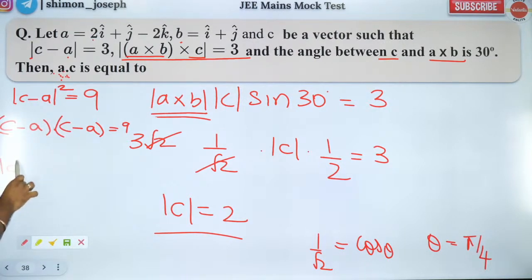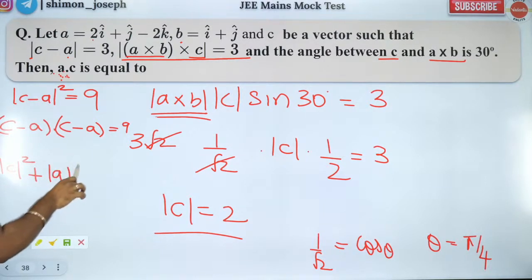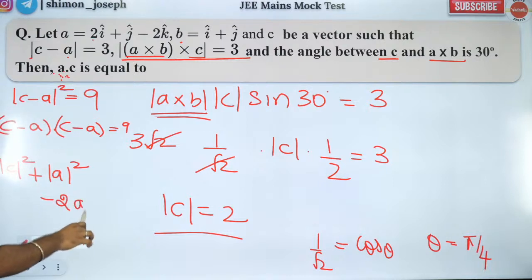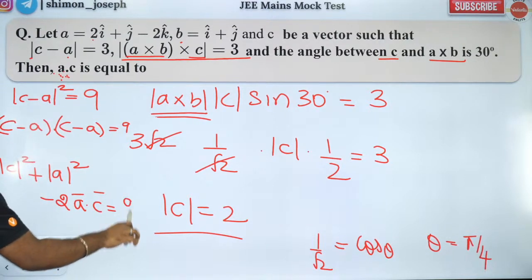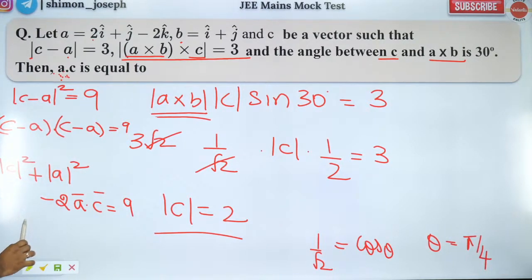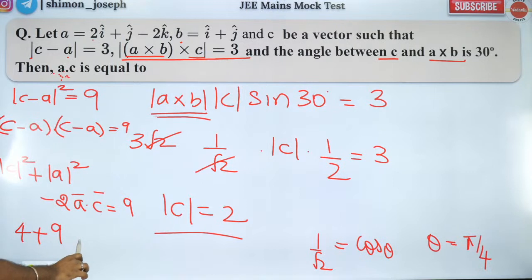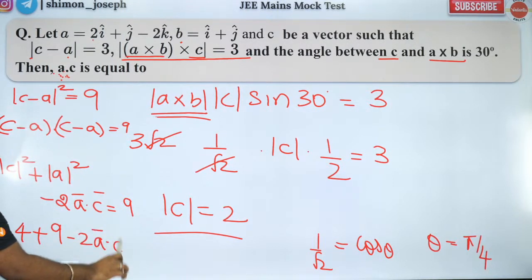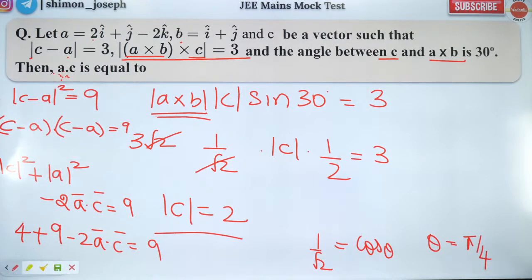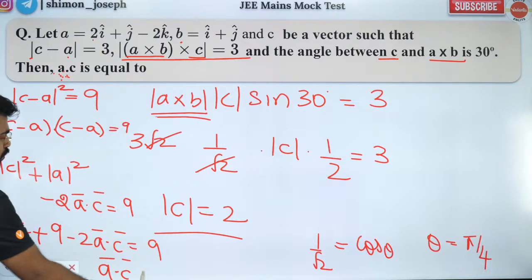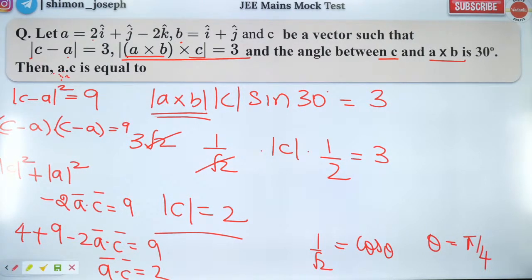So that will be equal to mod C square plus mod A square minus twice of A dot C, equal to 9. Mod C square is 4. Mod A square is 9. Minus 2 A dot C is equal to 9. So I think A dot C will be equal to 2. So 2 is the answer, guys.